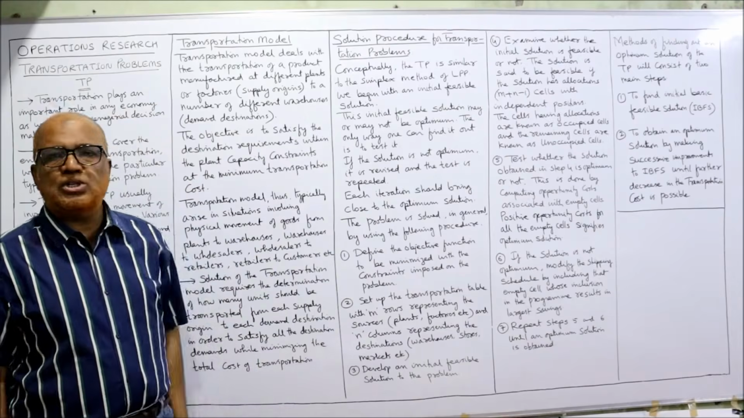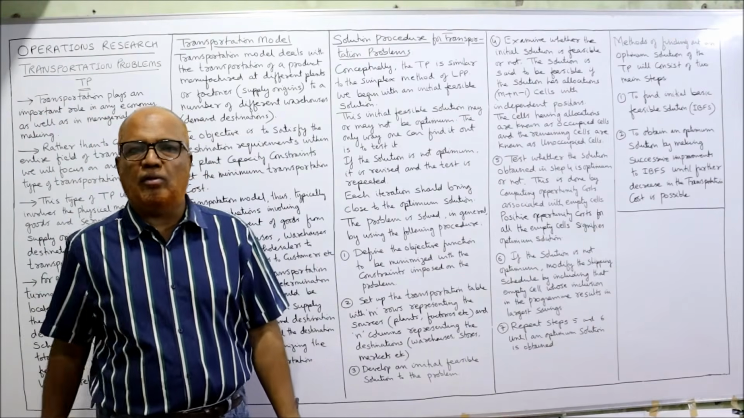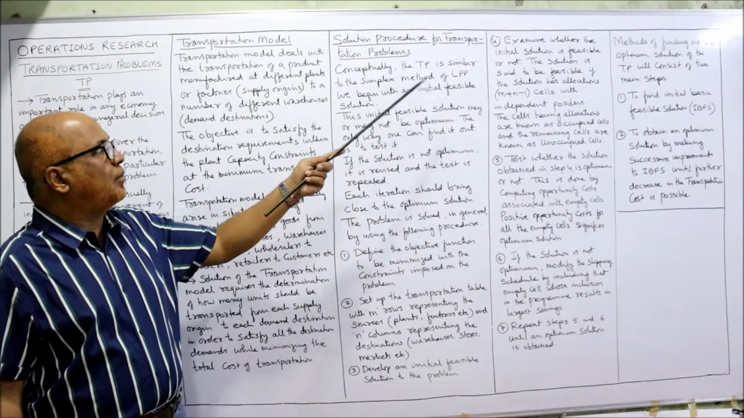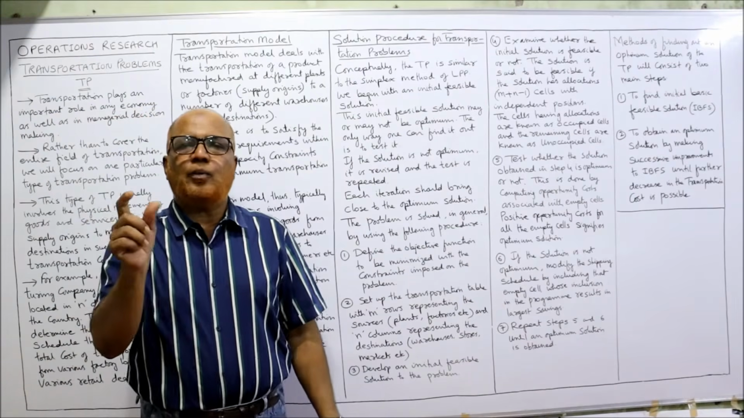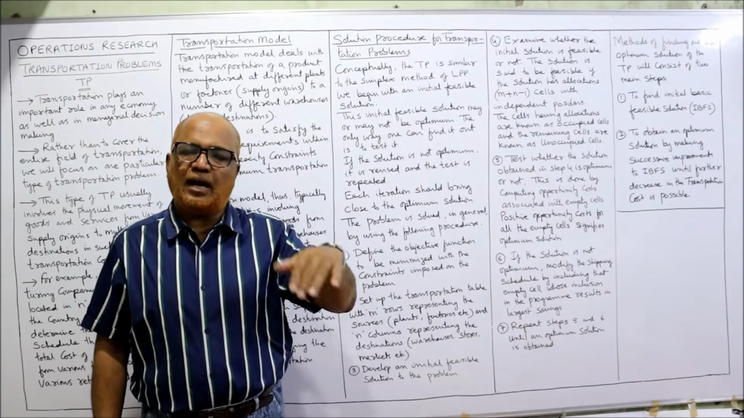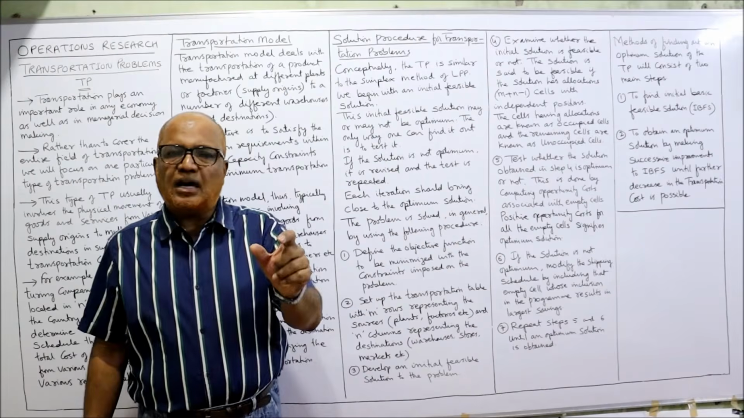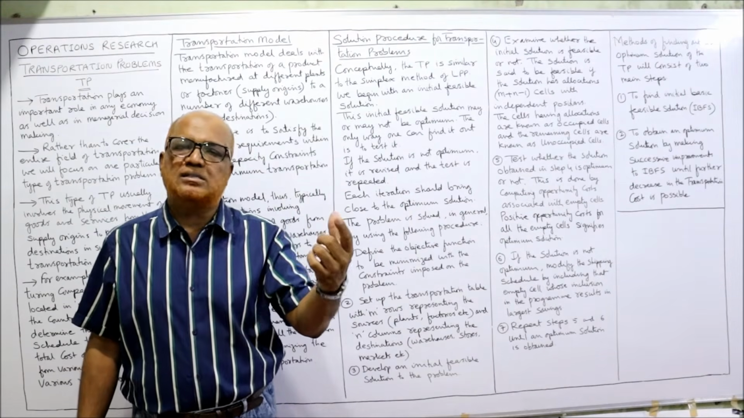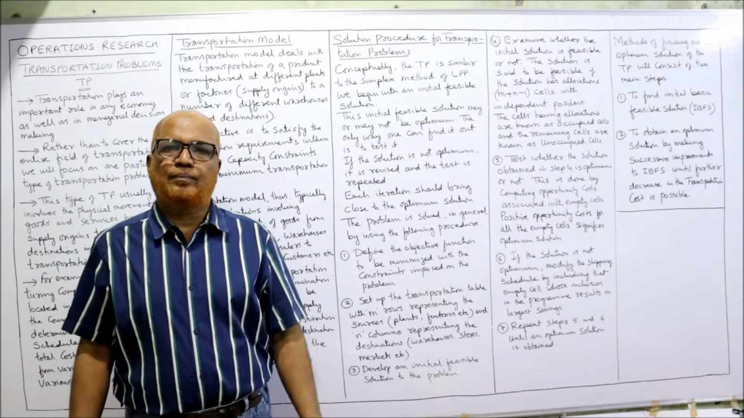Now, the solution procedure for the transportation problem. How to solve? What are the steps involved? First of all, conceptually, the transportation problem is similar to the simplex method of LPP, the linear programming problem. We will do that in unit number 1 and unit number 2. So far, we have not yet started. In that, I will explain what a linear programming problem is and what the methods are. One of the methods in LPP is the simplex method.